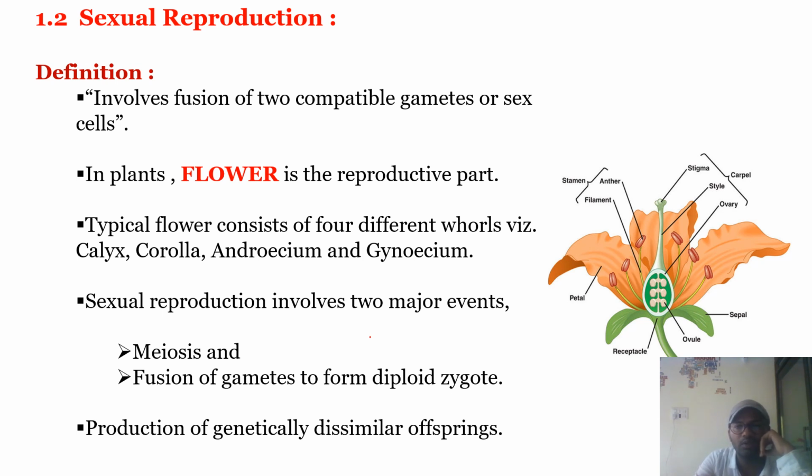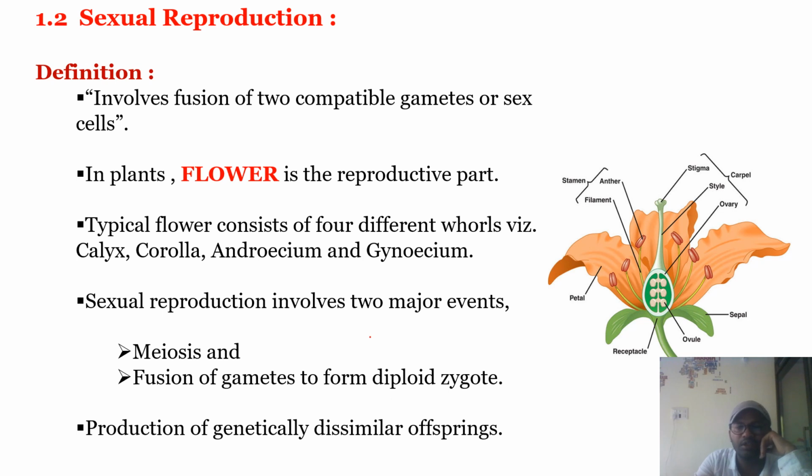The third whorl is the androecium, and the innermost whorl is the gynoecium. So what happens here? There are two major events taking place. One is meiosis, and the next is fusion of gametes to form the zygote.